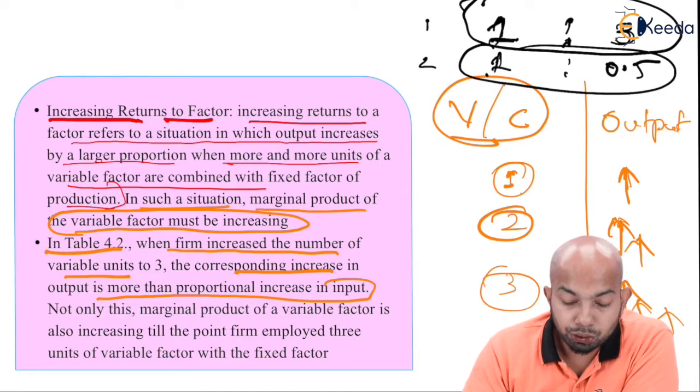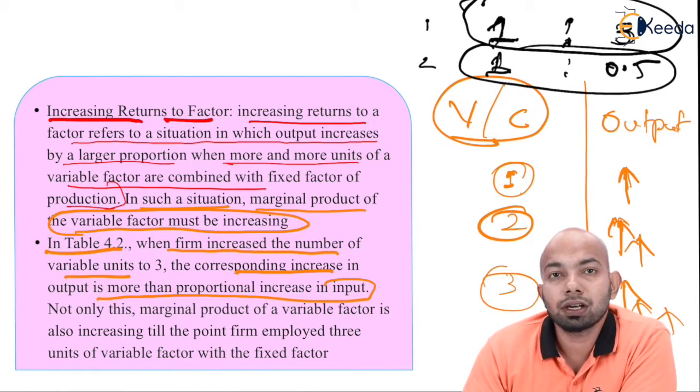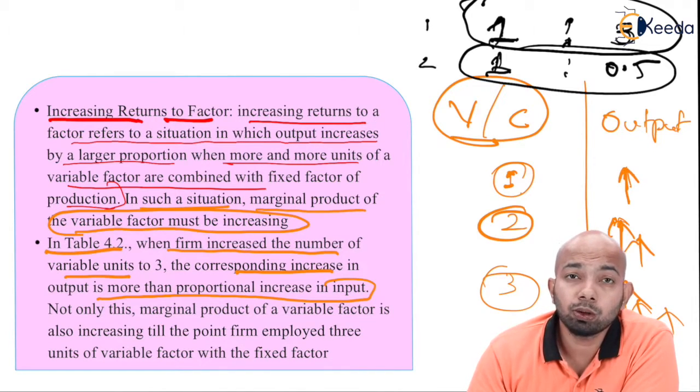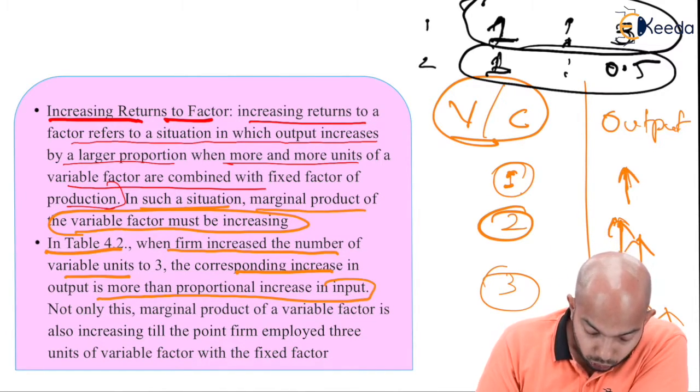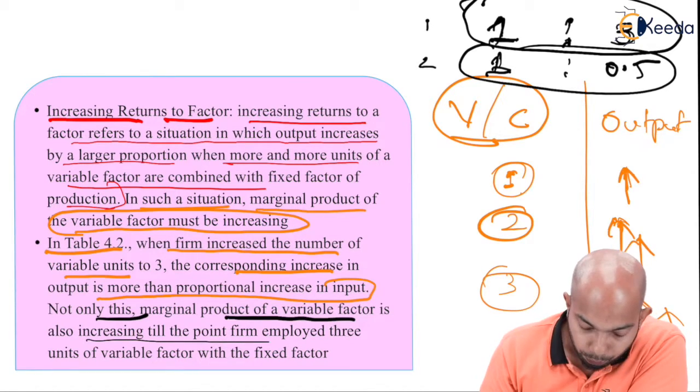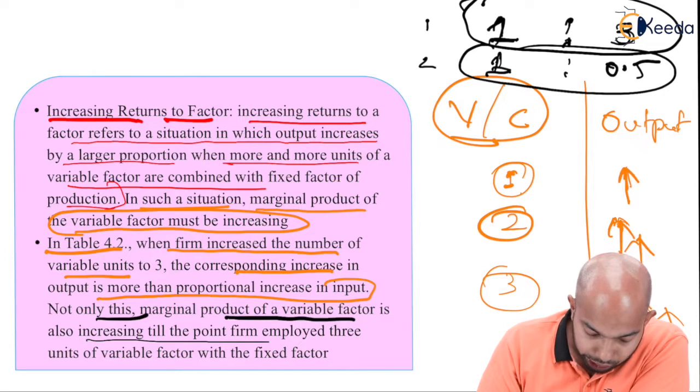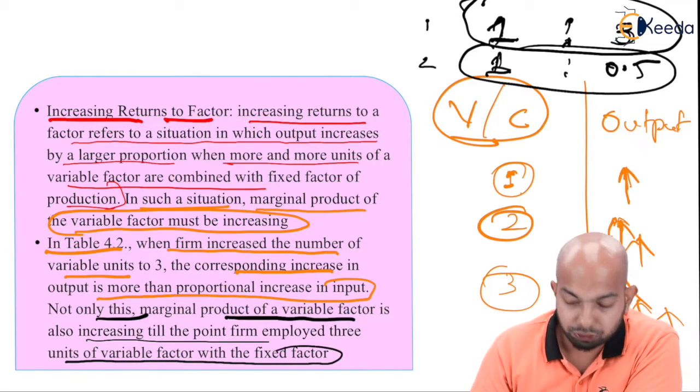But in the second option, you're getting one input, you're getting half as an output. The option that will be selected by every rational businessman will be the first one. Not only this, the marginal productivity of a variable factor is also increasing till the point the firm employed 3 units of variable factor with fixed factors.